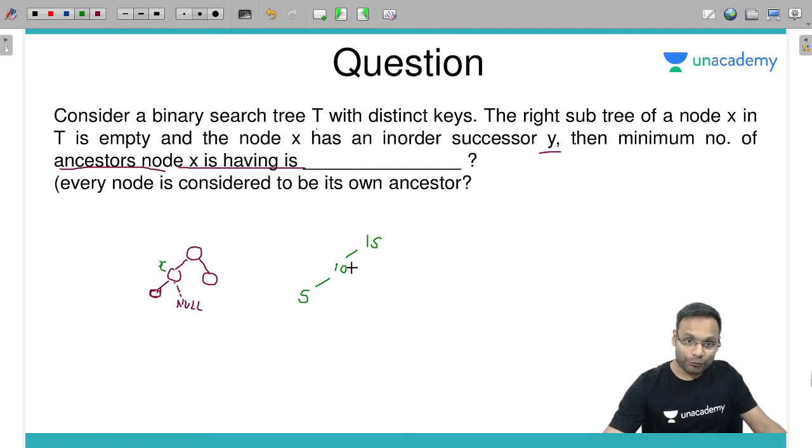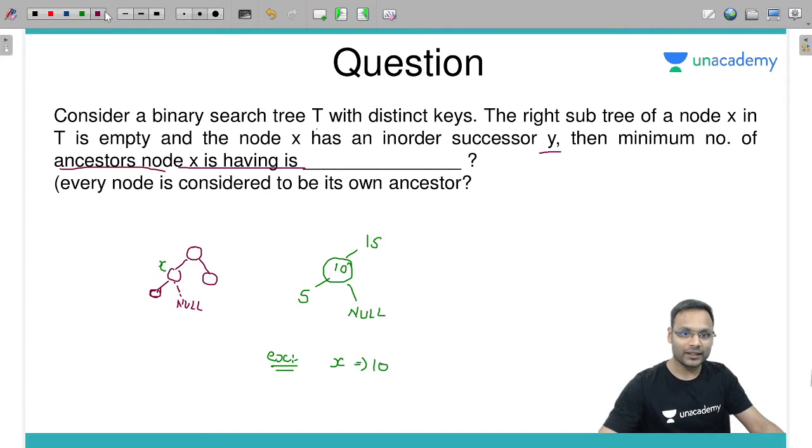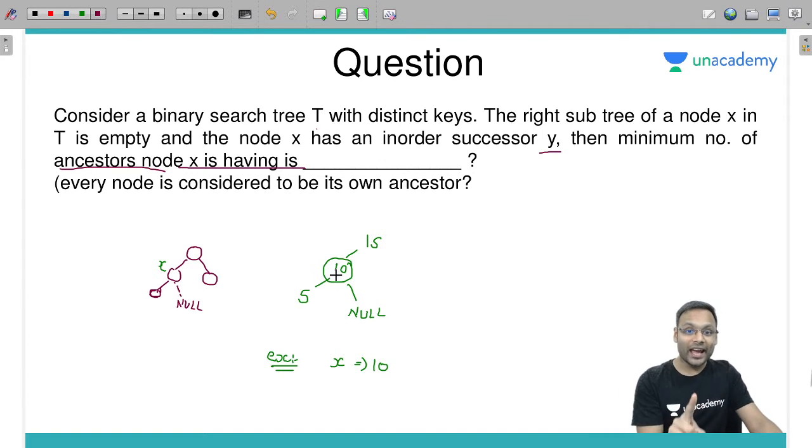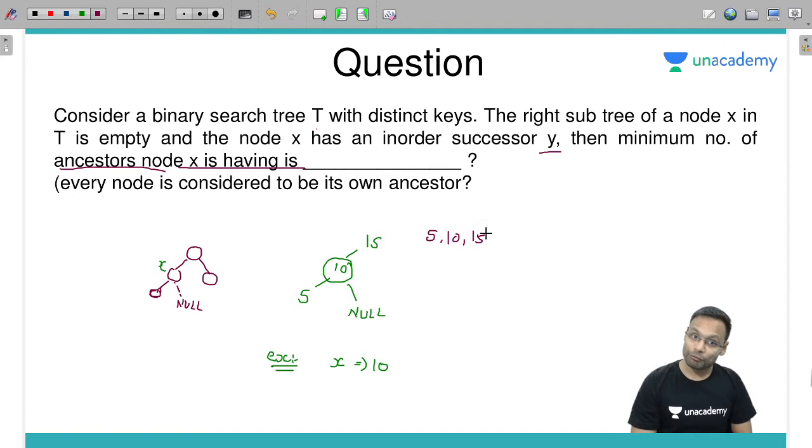The right child of 10 is what? Null. So in my example, x is 10. Its right child is null. Do we have a successor of 10? Yes. The in order traversal of this will be 5, 10, 15.